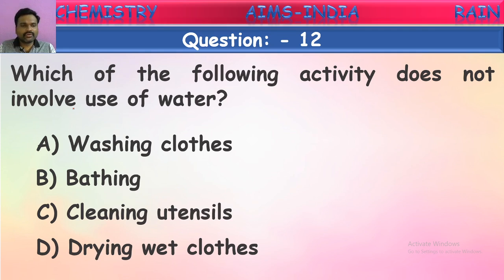So what is it now? Drying wet clothes. Yes, while drying wet clothes, water will be evaporated off. Water will be lost. It is not used there at all. Now, water is not used in drying wet clothes. In the remaining three, water is used. Only in this one, water is not used. What is happening here? Water is evaporated. Water is lost from the clothes. So in this case, water is not used. This is the correct answer. Okay, next. Let us go to the next question.